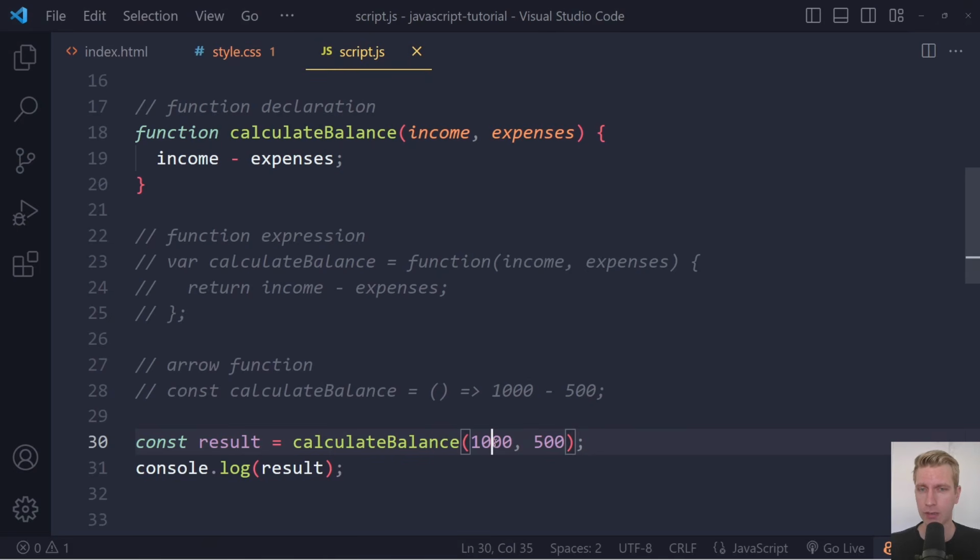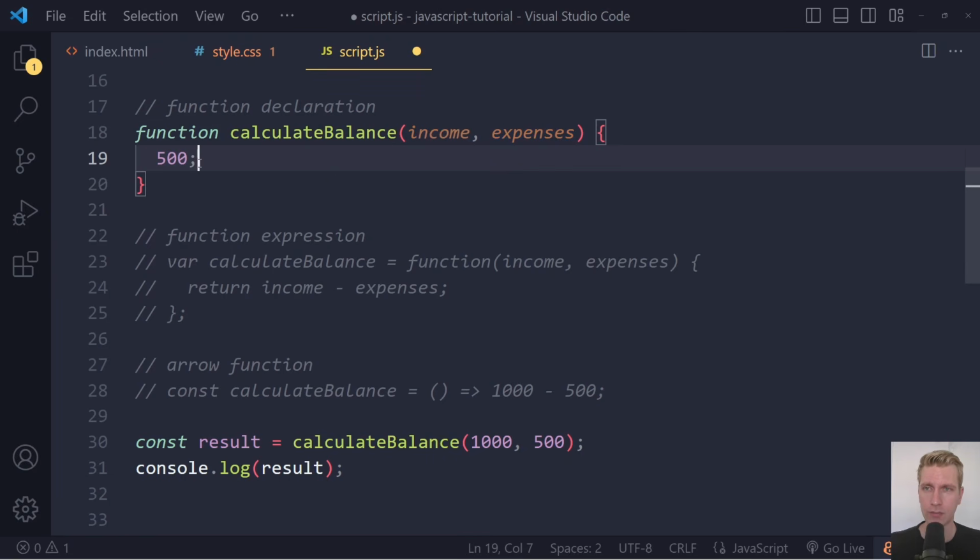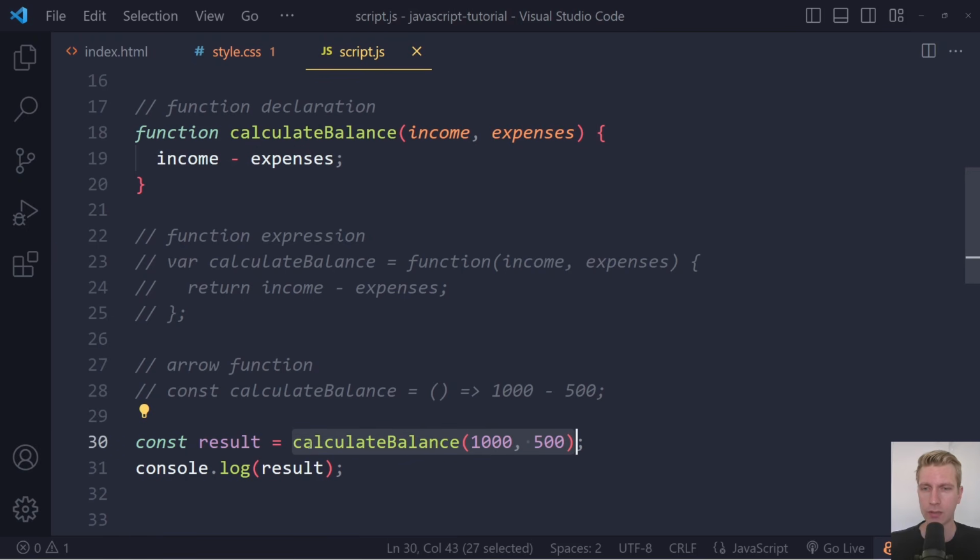Right, so here it's still assigning 1000 to income, 500 to expenses. It's still going to do that calculation, 1000 minus 500, which is indeed 500, right? So this will be 500. And then that's the end of the statement. Then what? Well, nothing. The function is finished. It has done the calculation, but it doesn't give us the 500 here. So nothing will get assigned to the variable result here, right? So it's still undefined when we log it. And that's why we get undefined.